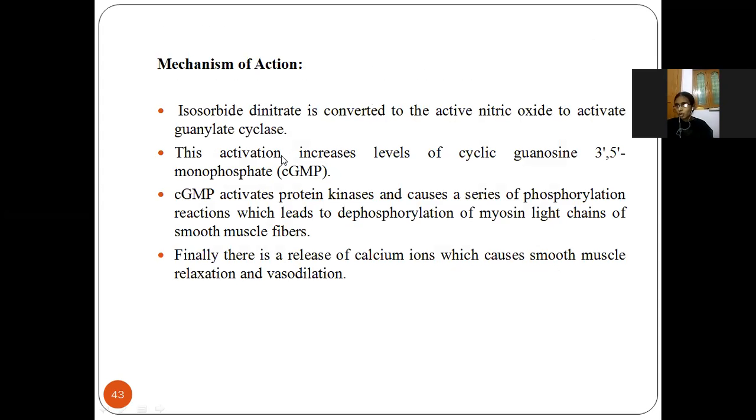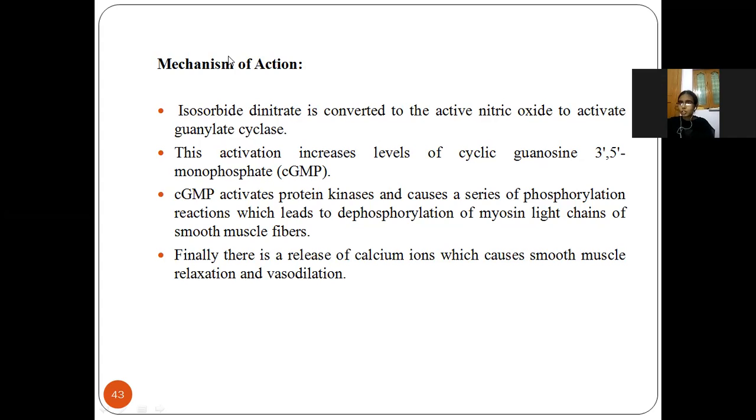Next, the mechanism of action: this drug is converted to nitric oxide to activate guanylate cyclase, and this increases the cGMP levels. Finally it leads to dephosphorylation of the myosin light chain, and relaxation of the smooth muscle.